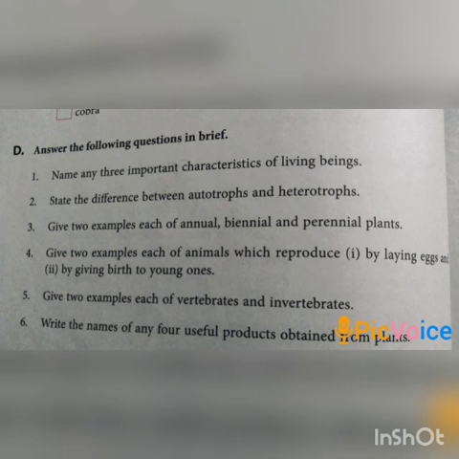Now, question number 5. Give two examples each of vertebrates and invertebrates. Two examples of vertebrates are human being, fish. Two examples of invertebrates are earthworm, cockroach.